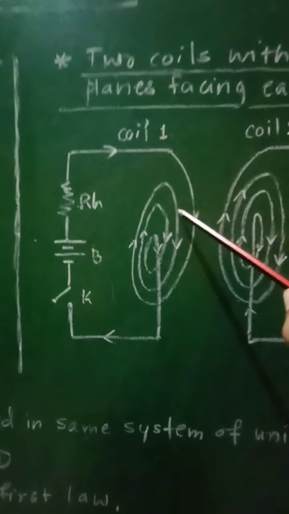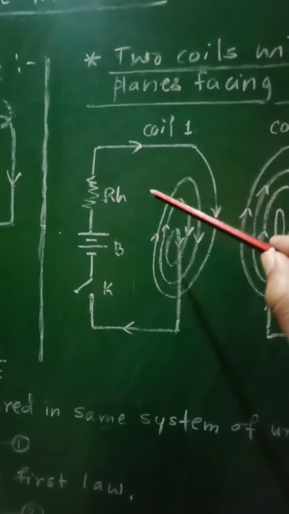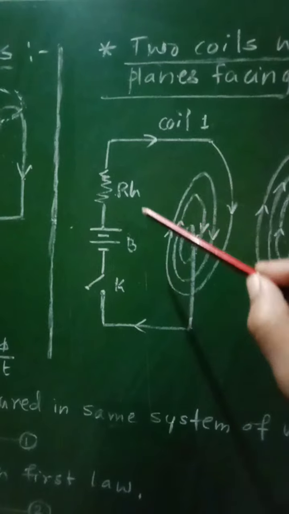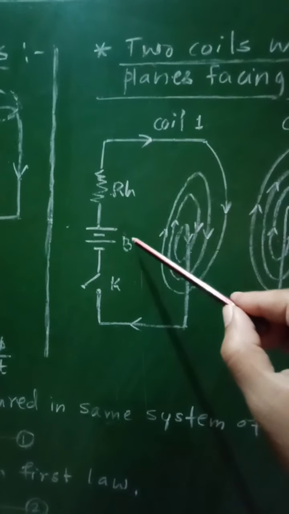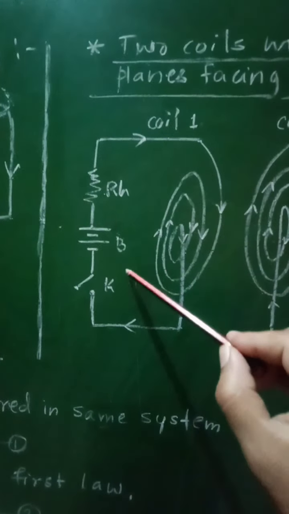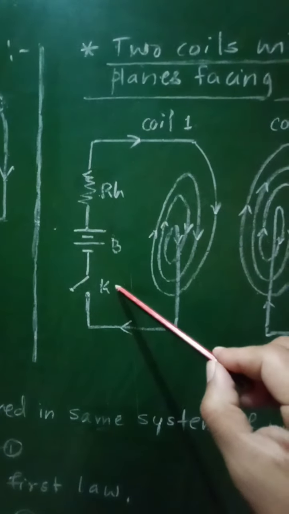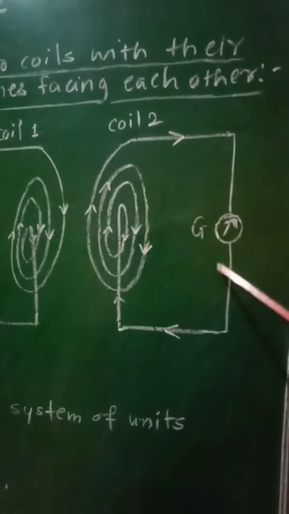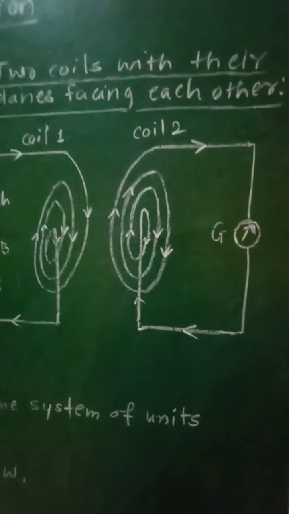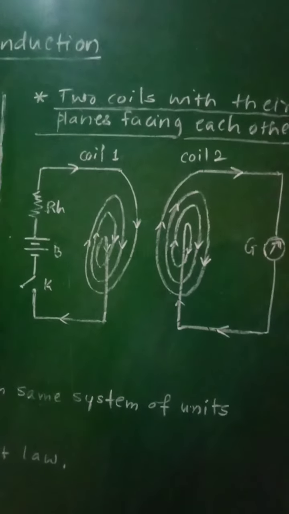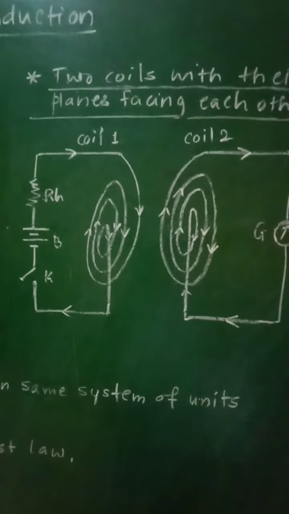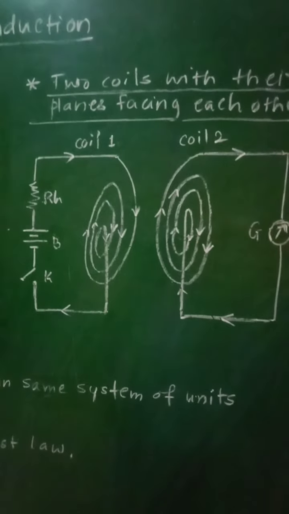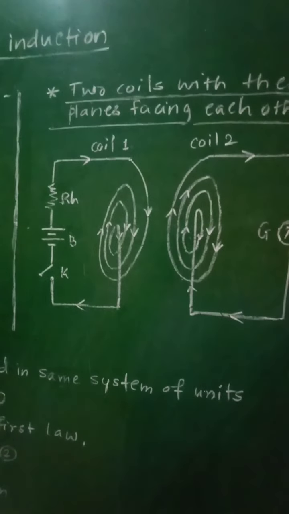Coil 1 is connected to a series combination of a rheostat RH, a source of EMF, that is battery B, and a key K. Similarly, the second coil is connected to a sensitive galvanometer, and with this experimental arrangement some conclusions will be drawn.